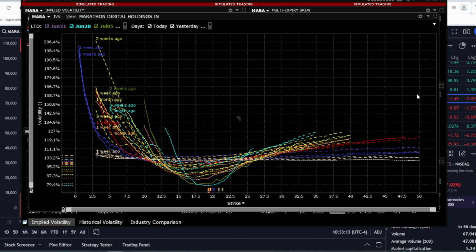Now, let's look at the volatility smile. The volatility smile indicates the direction traders see potential growth or decline in the stock. In the short term, volatility increases for both upward and downward movements, suggesting that the stock could either rise or fall in the near future.